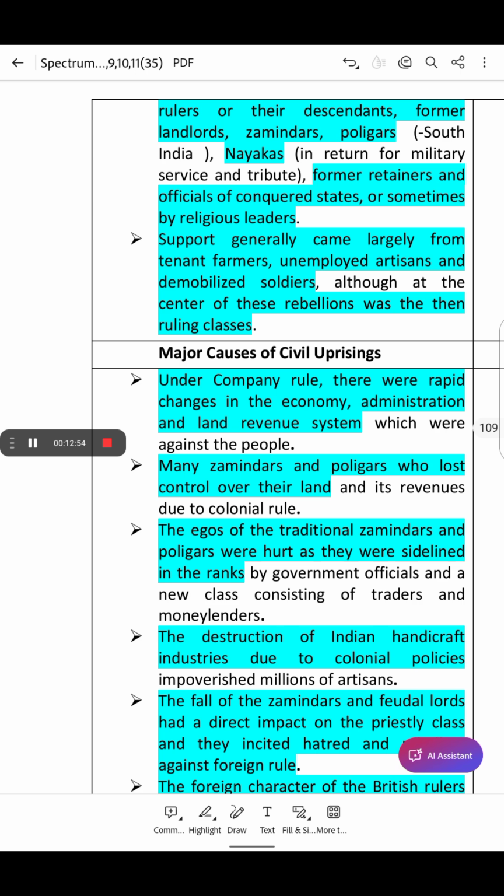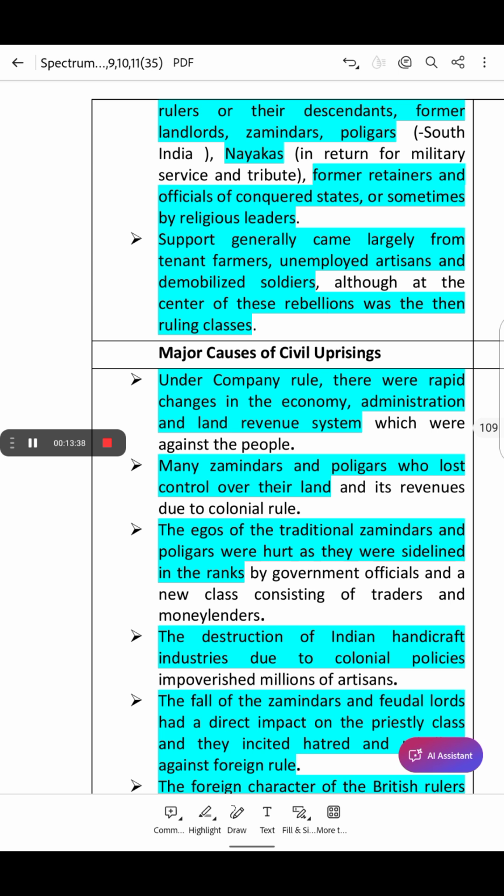in 1857. And what is this civil uprising? So civil uprising means rebellions led by native rulers, landlords and religious leaders against the British rule. So not related to the military revolts basically. Many rebellions were led by the deposed rulers. We have understood, those who have lost their kingdoms, the former landlords or the zamindars who lost their land due to the British policies. The polygars, naikas and the local chiefs, and the religious leaders who resisted the British colonial rule and the British control.